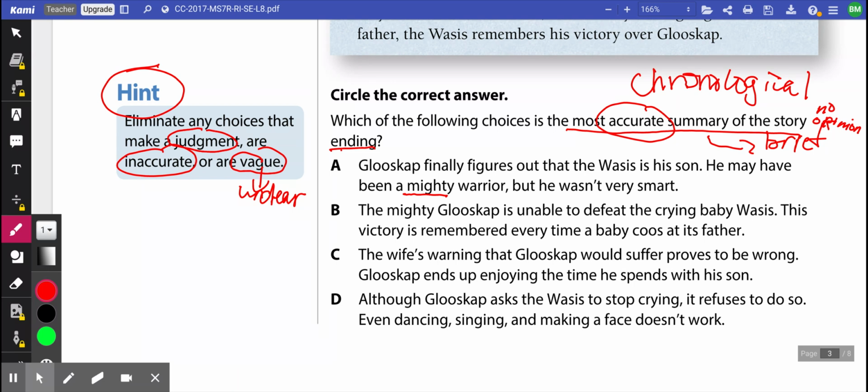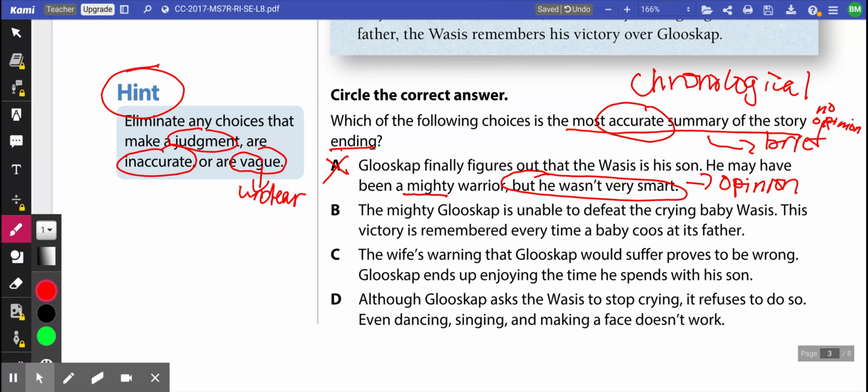The second part of that sentence says, but he wasn't very smart. This, guys, right here, is a judgment. It's an opinion. There's nothing in the text that actually says he isn't very smart. So because it's got that judgment in there, we can't use that as an answer. So we're going to mark that one out.